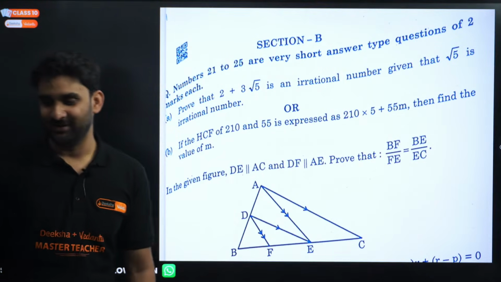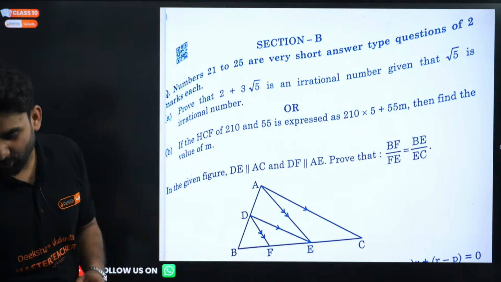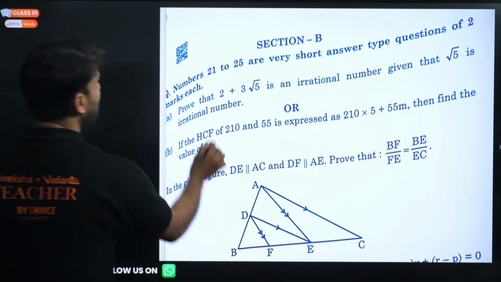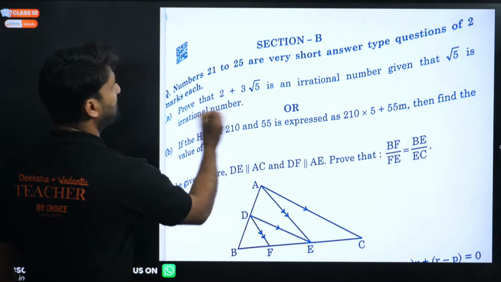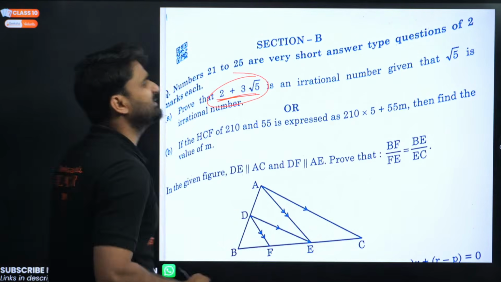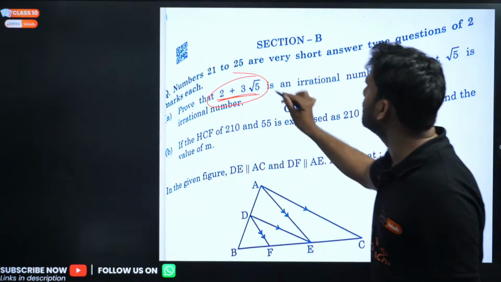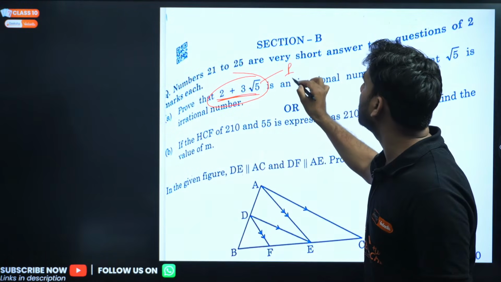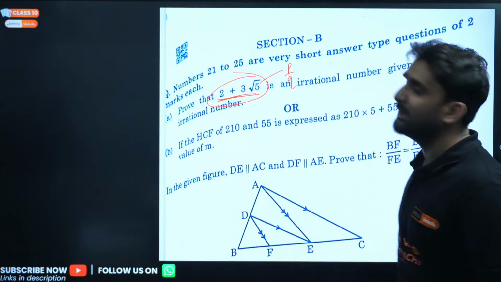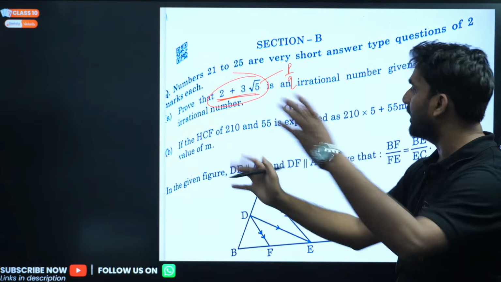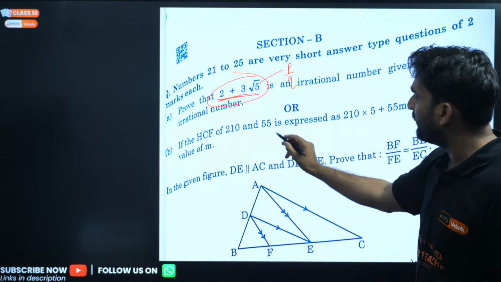Moving to the next question. Wow, section B, my dear. I hope everything is clear to you all. Now moving to section B. Section B is what? A very easy question. Prove that 2 plus root 3 is irrational. By the assumption method, assume this is equal to a rational number, so we can write it as p by q. And once you write p by q, you can solve.